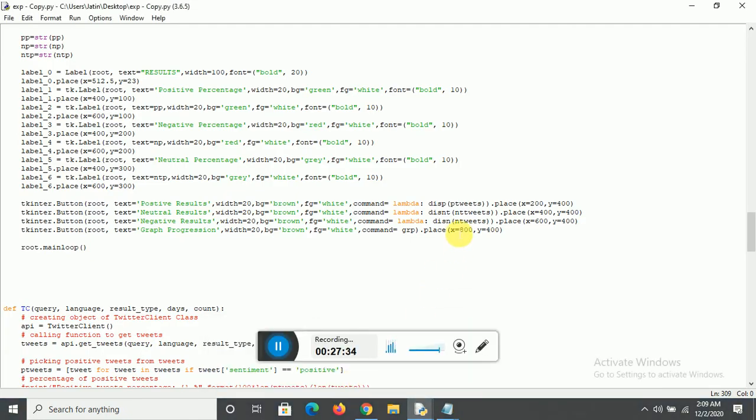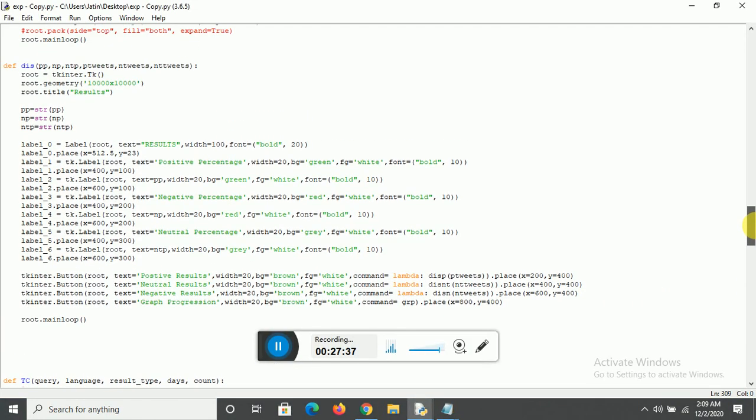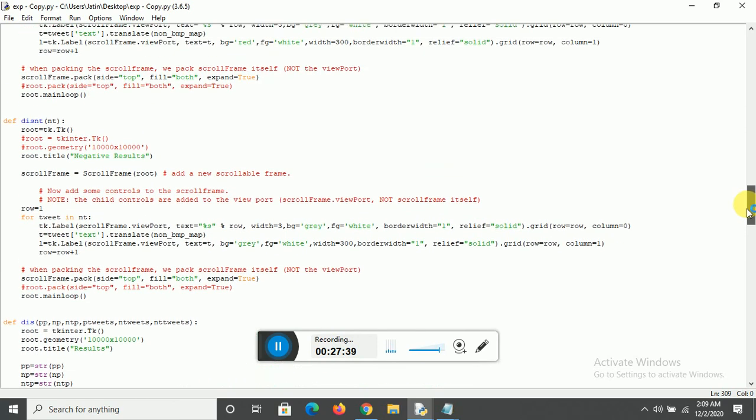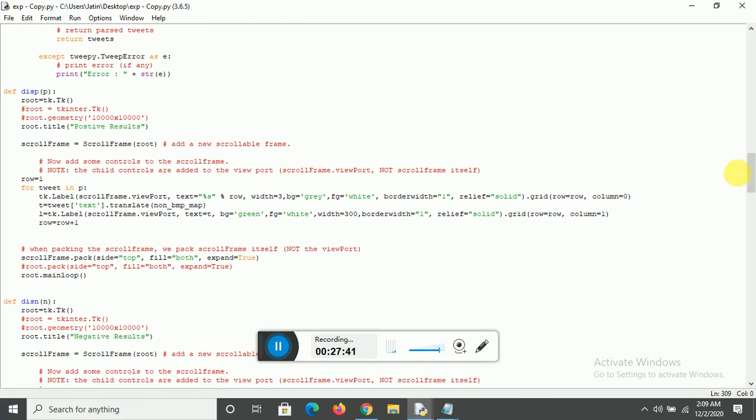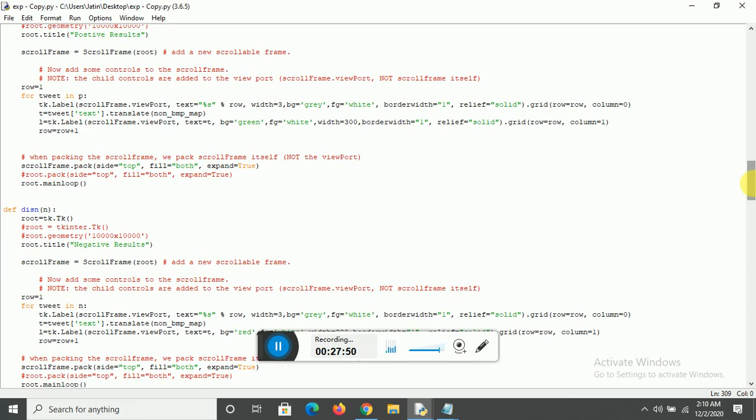As we go in positive tweets in the program, this is the positive tweets function to show the positive tweets. This is the negative tweets function to show the negative tweets.